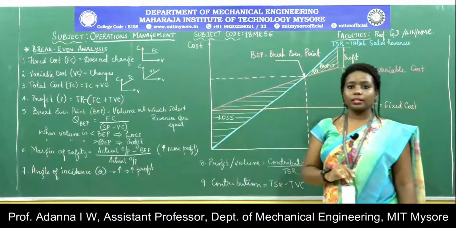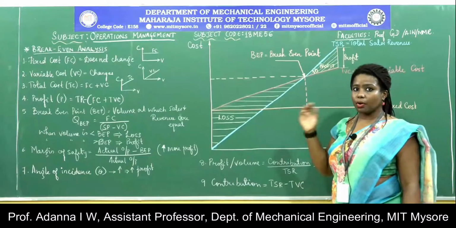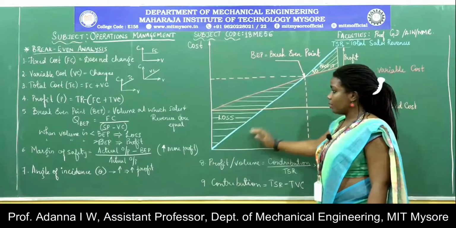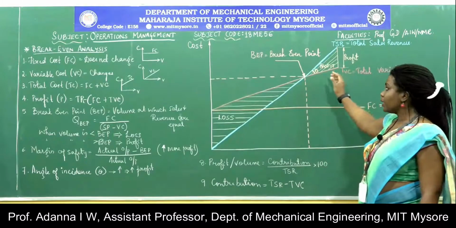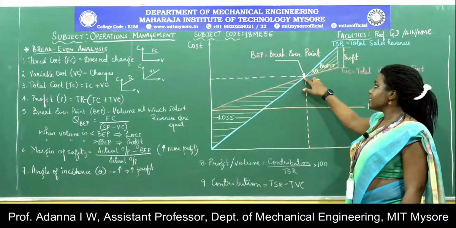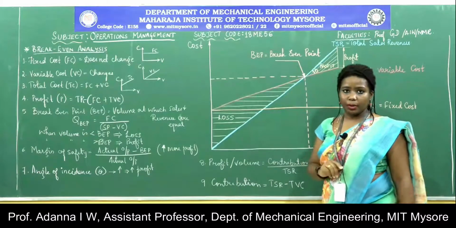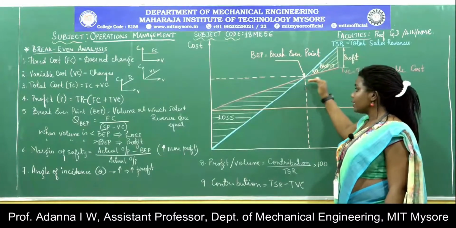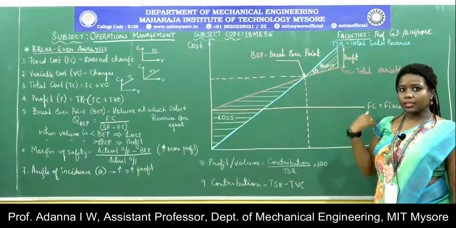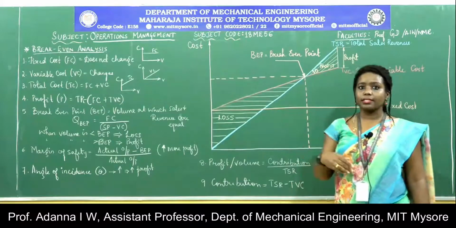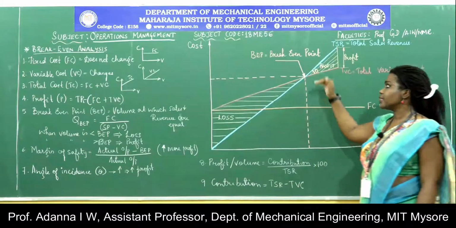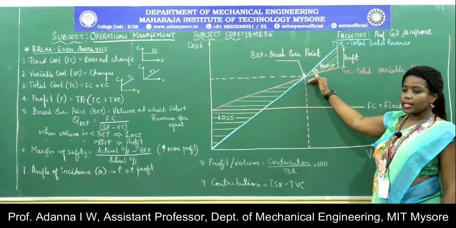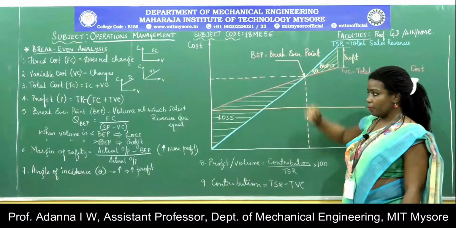Now, there comes a point in the graph where the profit and the losses meet. Whatever the amount of losses or profit, there is a coincidental point. This point is called the break-even point. The break-even point occurs where the sales and the revenue are equal. However much I have sold and however much money I have received, they are breaking even, in the sense that they are even. I do not have a profit or a loss at this stage. This point is called the break-even point.